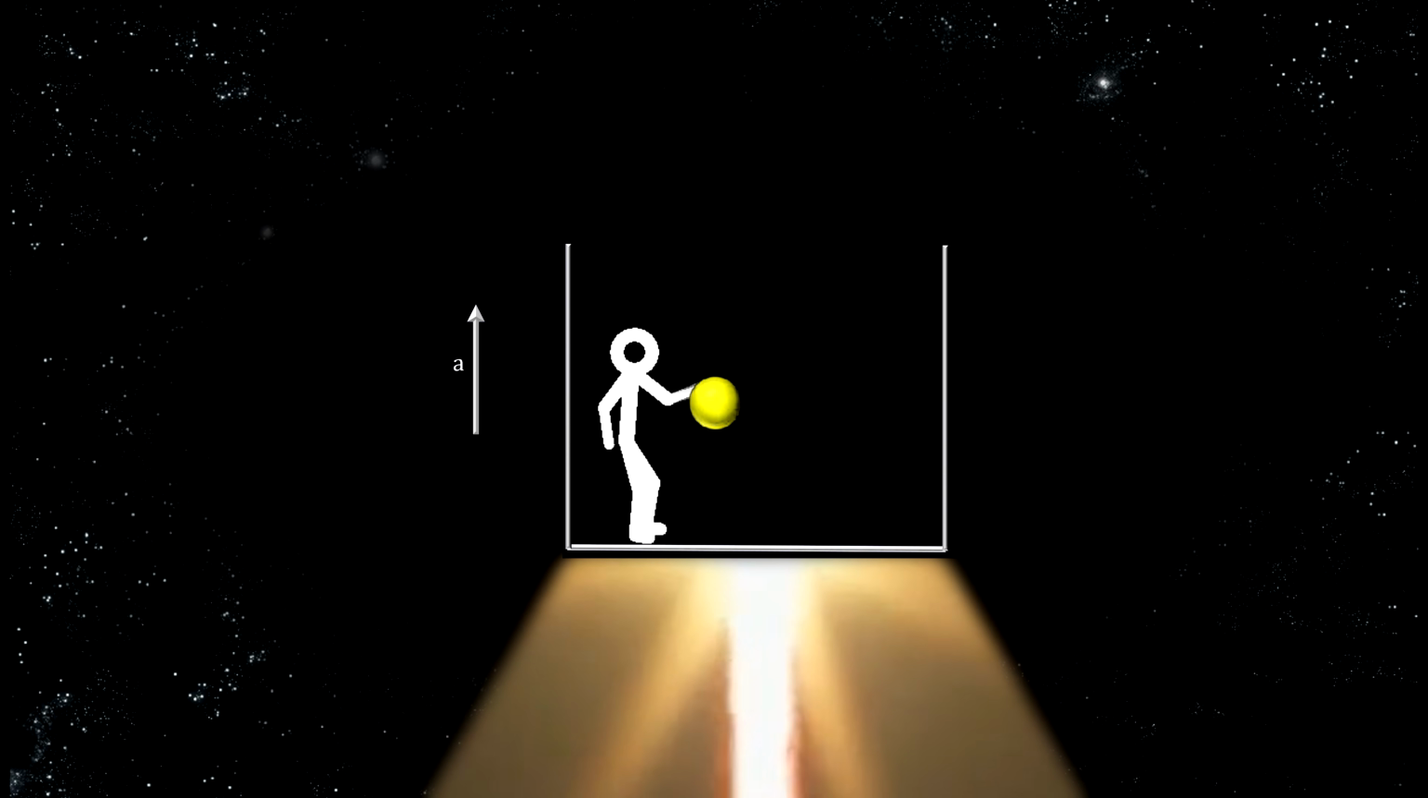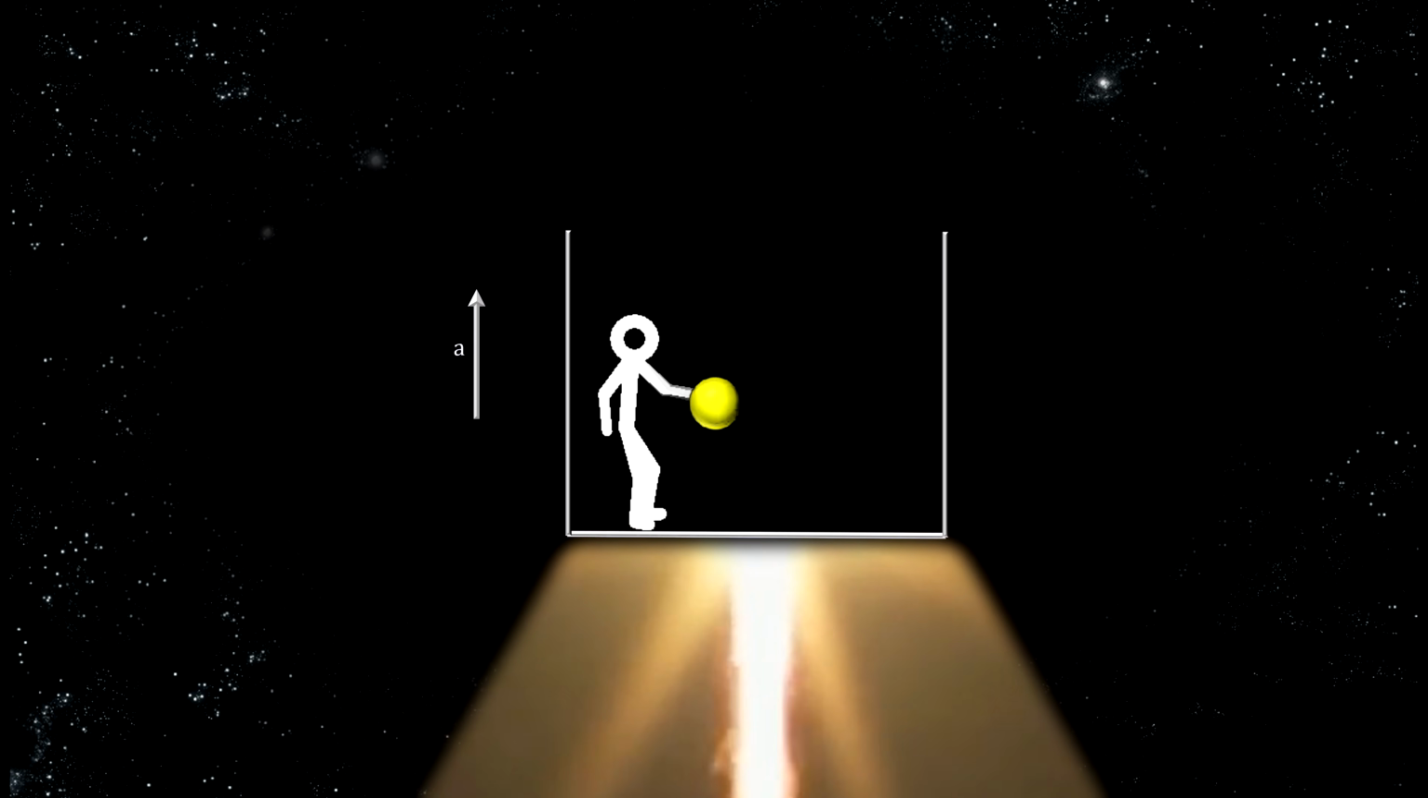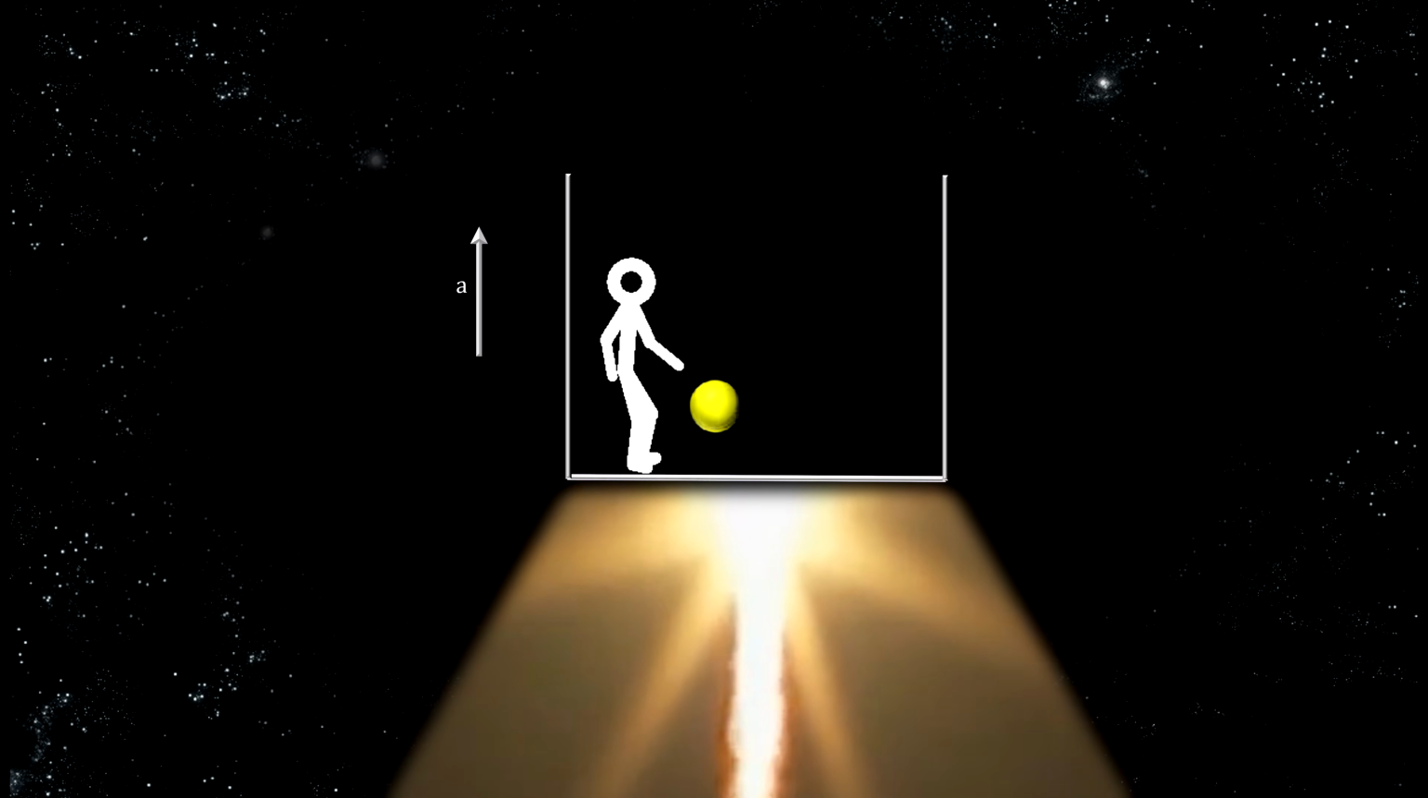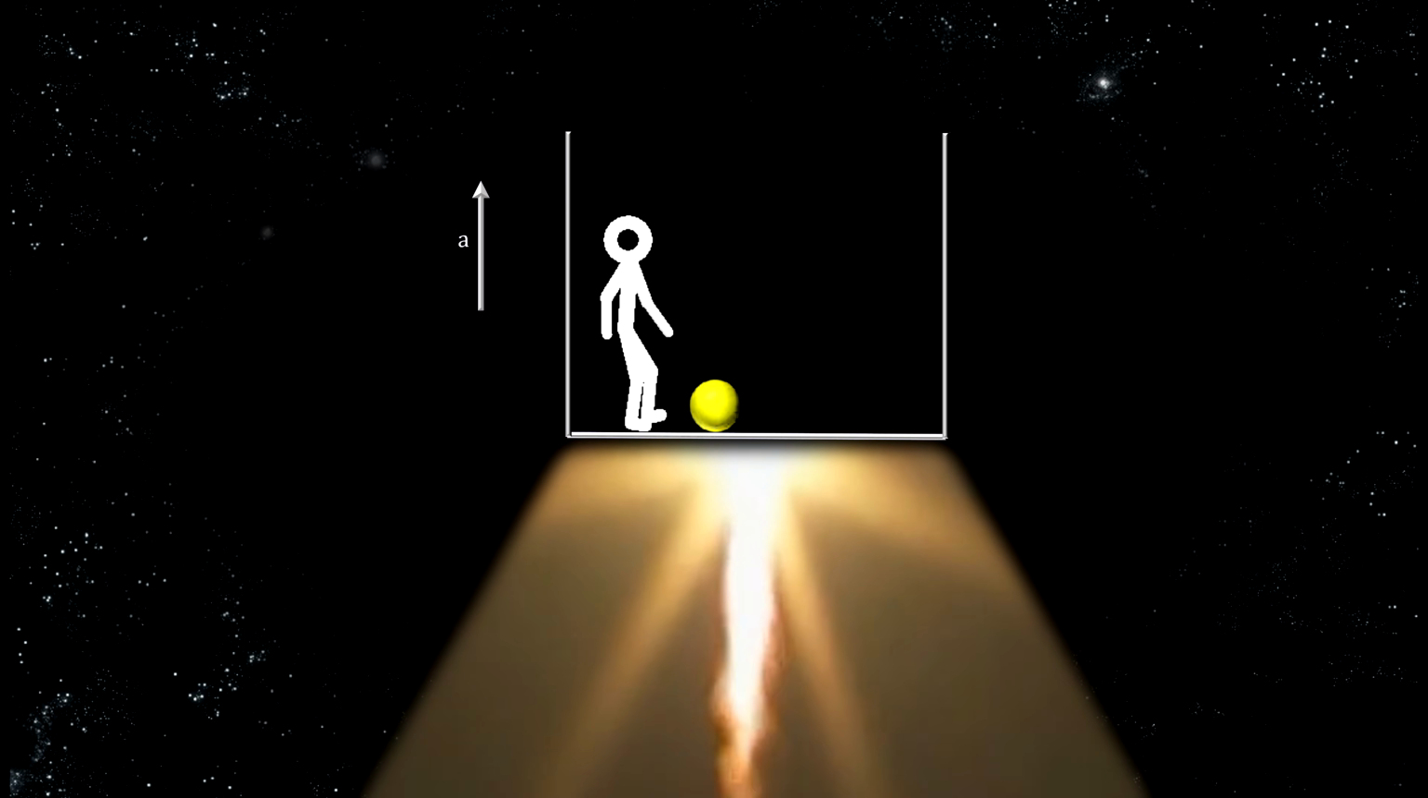Now imagine that the elevator starts accelerating at a constant rate. You will now feel a force pulling you down. Let go of the ball again. This time, it falls to your feet.